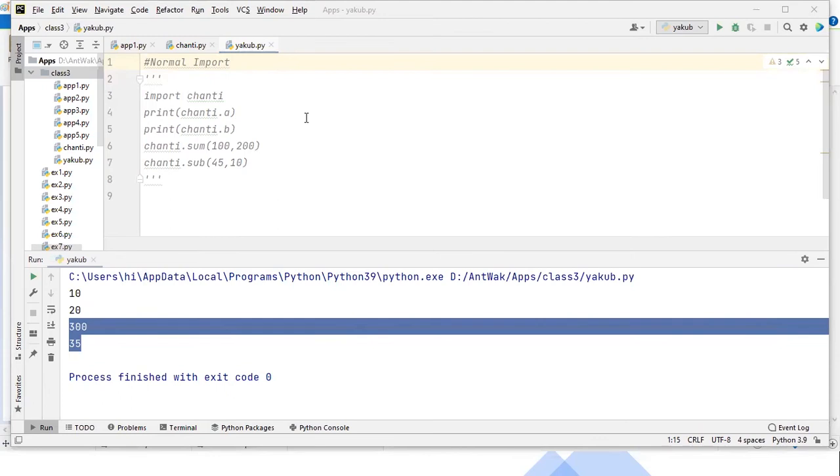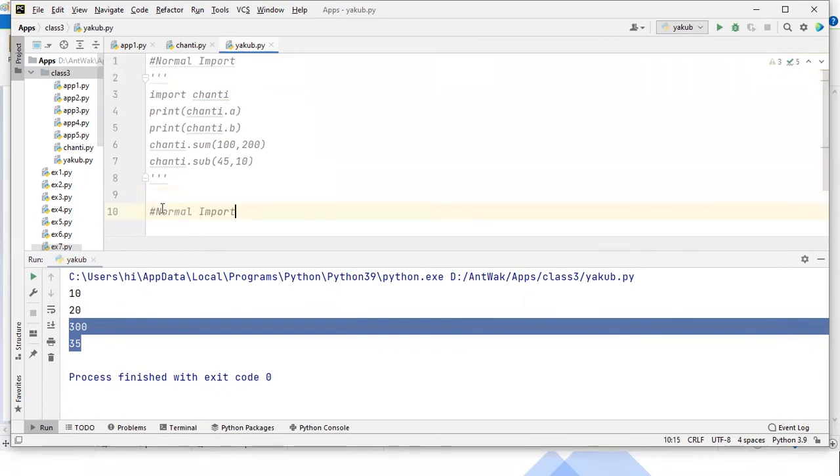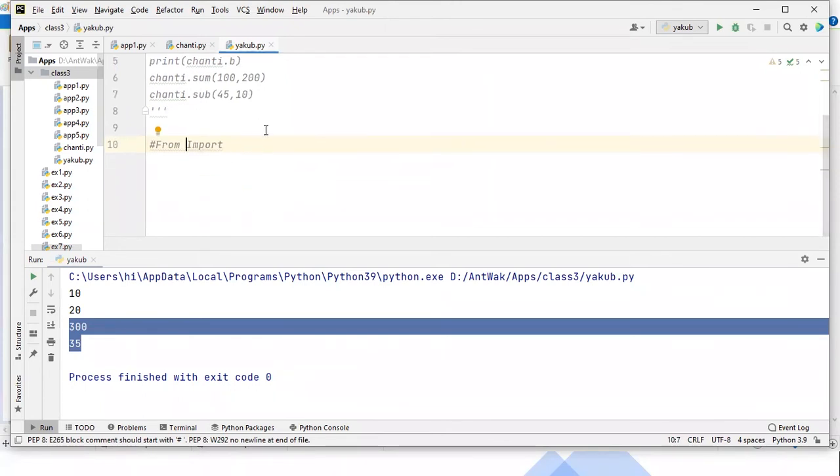So this we call normal import. In normal import, this is how to use another module. But there is another importing mechanism, that is the from import. I'll tell you how to use the from import. In the from import, you can specify from which module name, and you can specify what members you're supposed to use. So I observed that I want to use only the two.